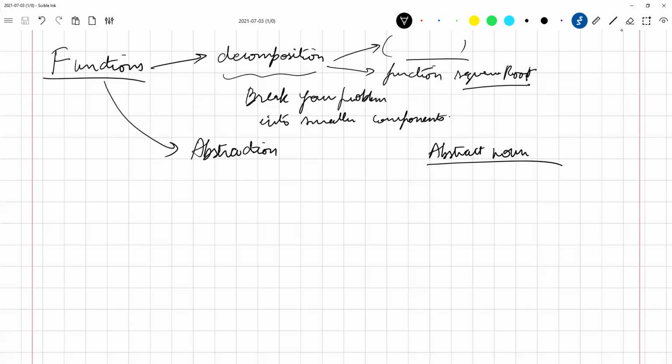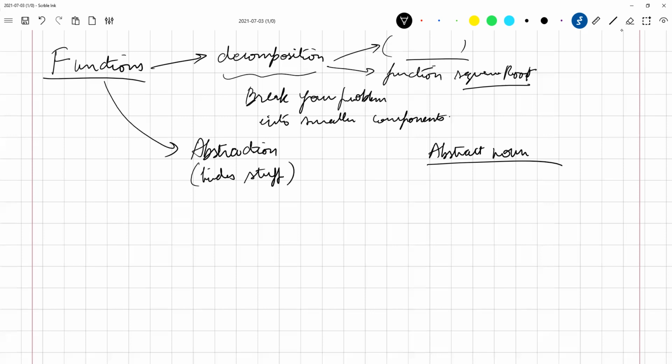Anybody knows the meaning of the word abstract? No, sir. Which cannot be counted as feeling or emotions. Yes, usually which is not very tangible, you can call it abstract. So similarly, abstraction means it hides stuff. So your functions hide stuff.